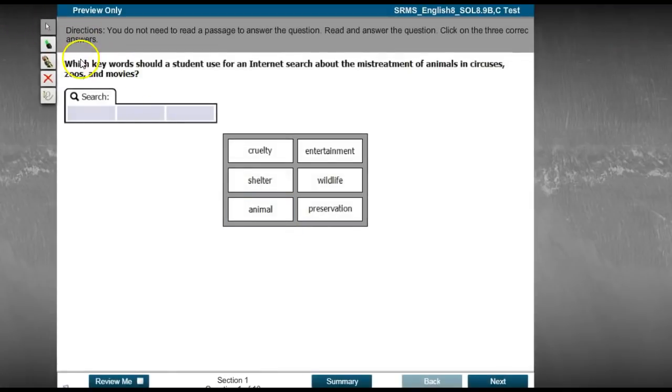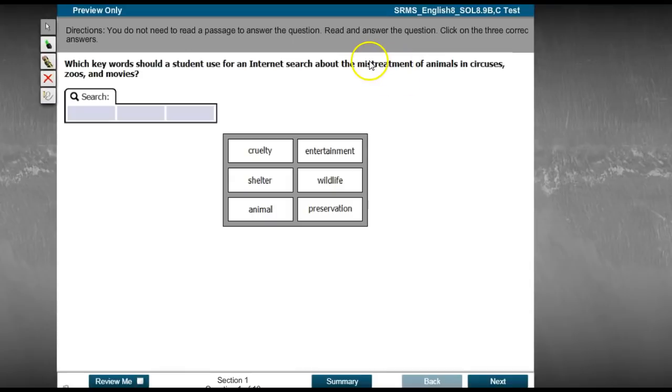Alright, so the question here is, which keywords would a student use for an internet search about the mistreatment of animals in circuses, zoos, and movies? And they're asking you to find 3 keywords. So my suggestion is you break down each of the things.